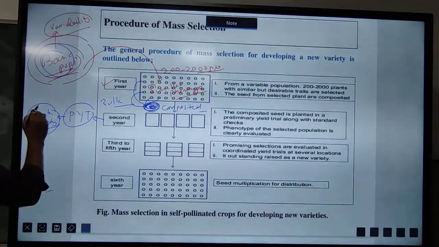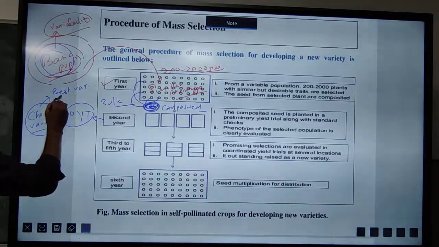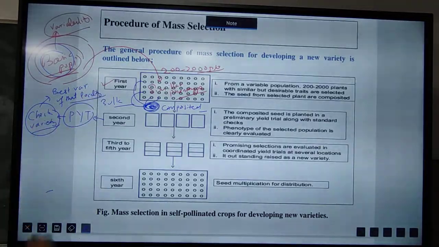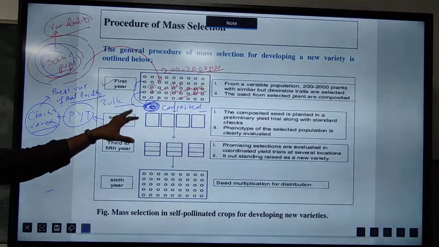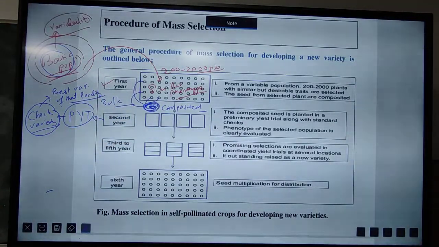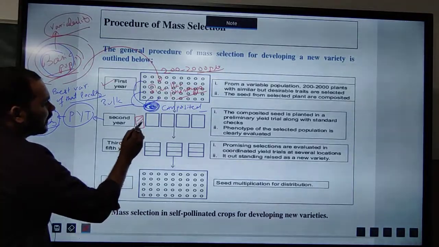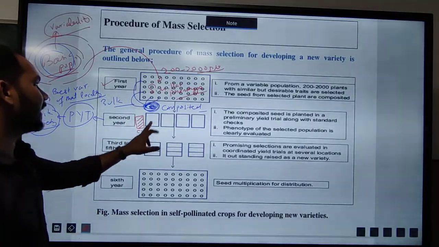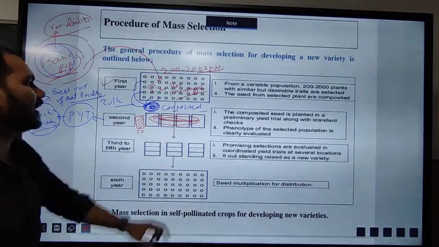Check variety, you know what we mean by check variety? Check variety is the best variety of that locality, which is the high yielding variety, or the variety which gives the highest yield in that local region. That means here we will grow a check variety. Along with the check variety, whatever seeds are there, a replicated yield trial will be there.